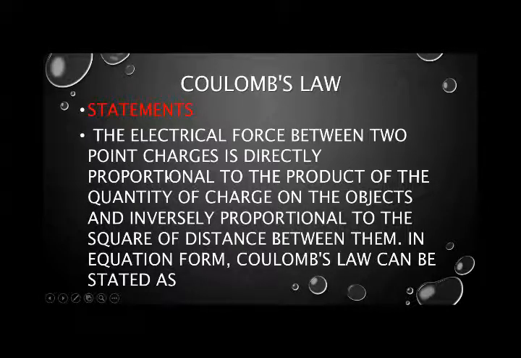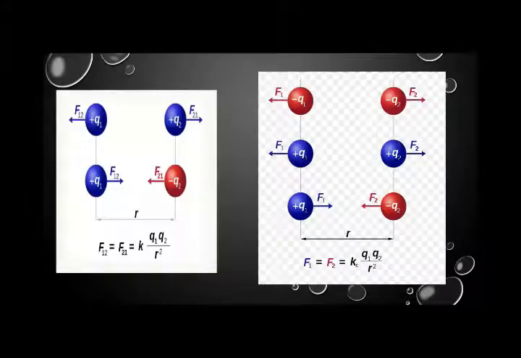The first part is that the electrical force between two point charges is directly proportional to the product of the quantity of charge. To understand that, we look here where we bring two positive charges in contact with each other. Are the forces repulsive or attractive? Yes, the forces are repulsive because we have two similar charges. As you can see, we have two forces. On the charge q1 we have force F12, and on the charge q2 we have a force F21.